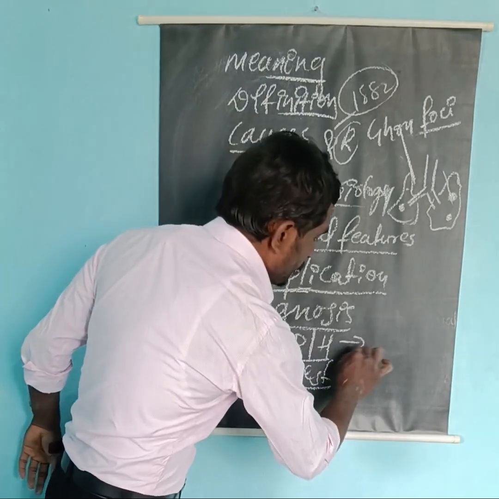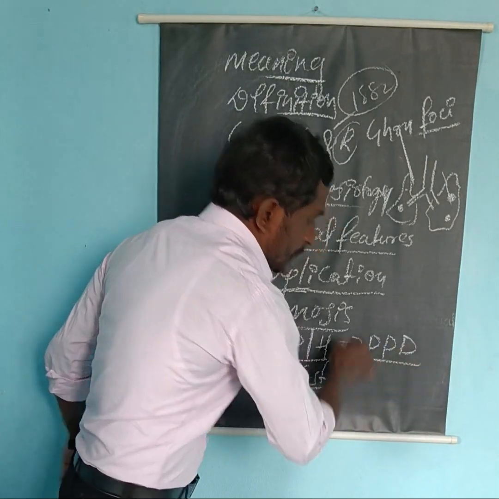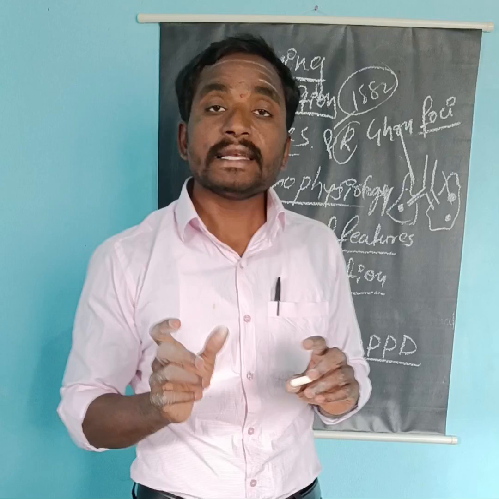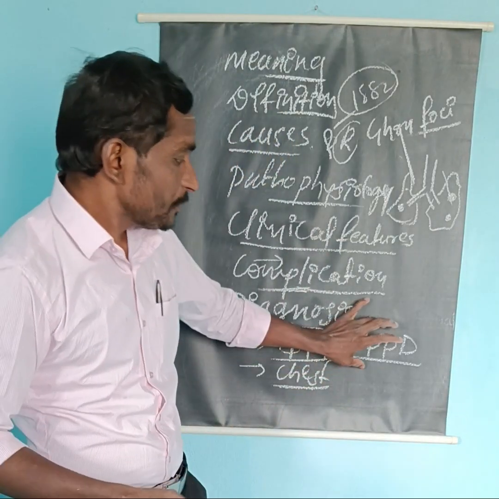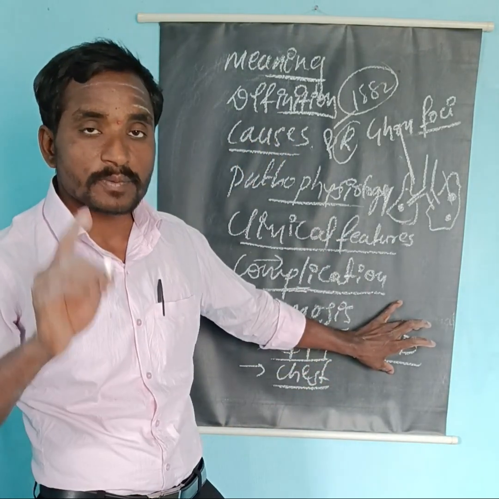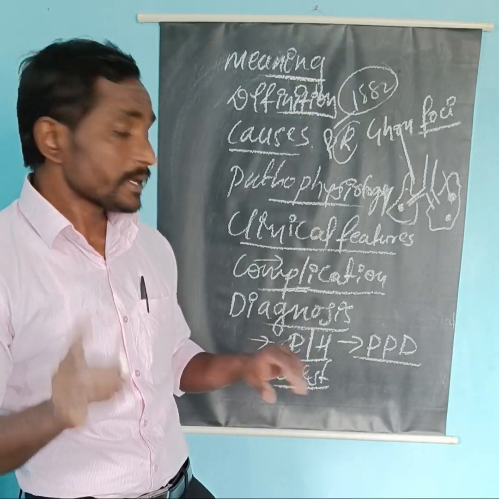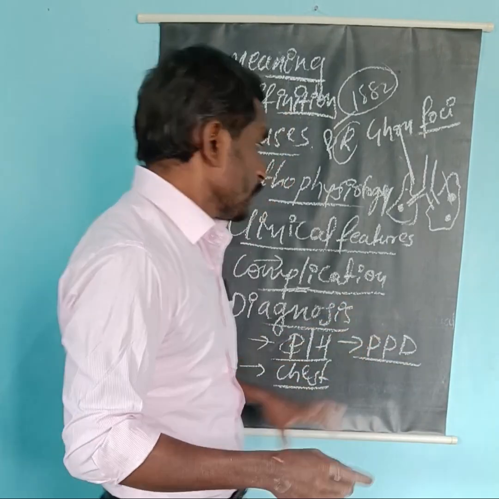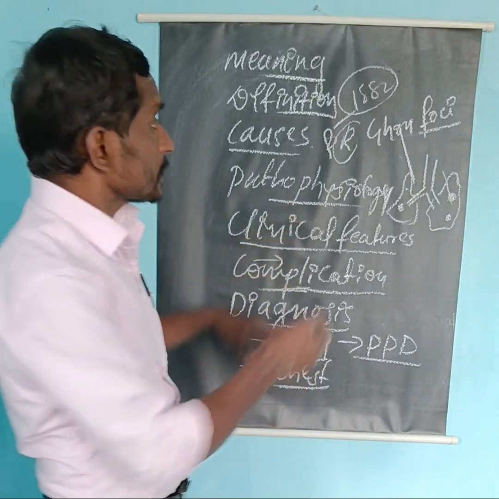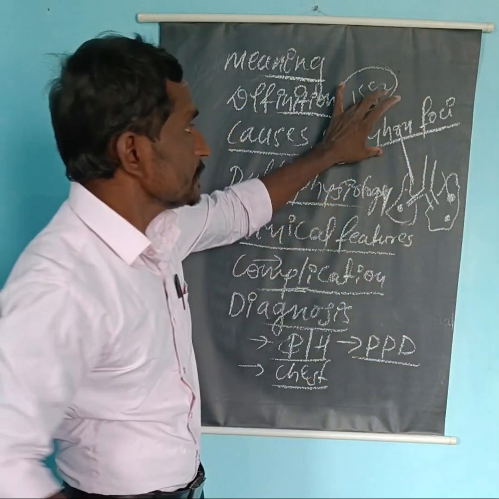There is also the PPD test. The PPD test we also call the skin test or Mantoux test. It is a purified protein derivative test, and it is one of the most important tests to diagnose tuberculosis. The hallmark sign for tuberculosis is the Ghon foci.